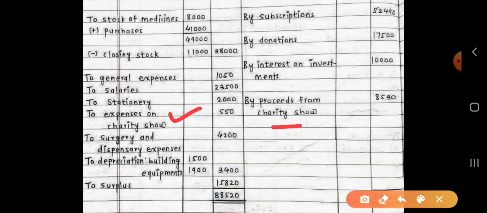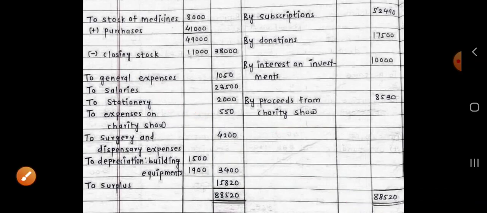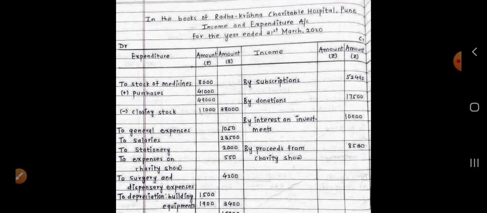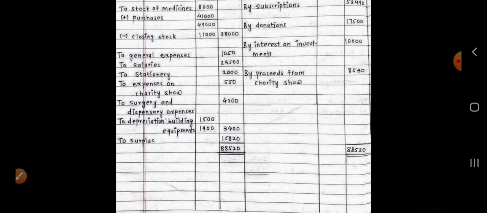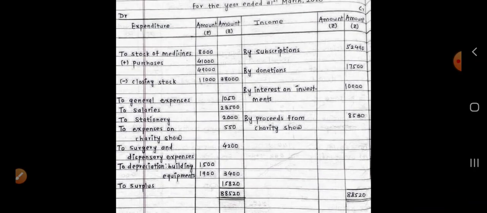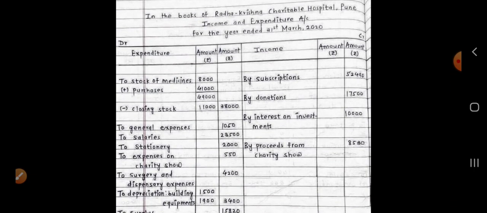Either you can deduct the expenses from proceeds, or you can go this way also, it's up to you. And we can see there is a surplus of rupees 15,820. This is the excess of income over expenditure, and it will be added to the capital fund. Fine.